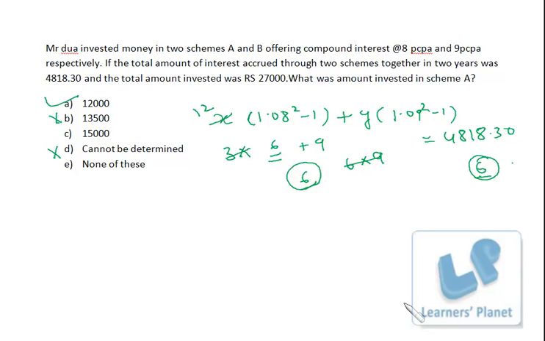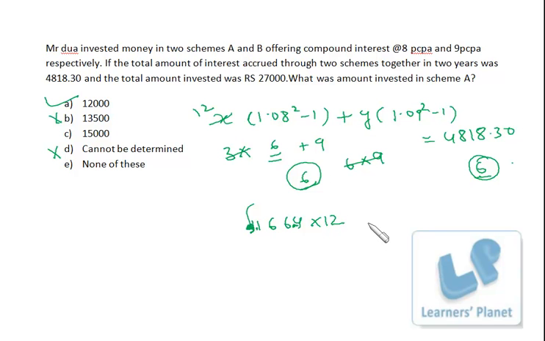And if you have some time, you can go one step ahead, right? Here is 1.08 square, that will be 11664. So this will be the 1.08 square, right? Now how do I write so fast? The method I have already told you in the basic calculation sessions, right? And this is 12,000. And from this we have to deduct 1. So this is 0.1664. Now I write 166.4 into 12, right?